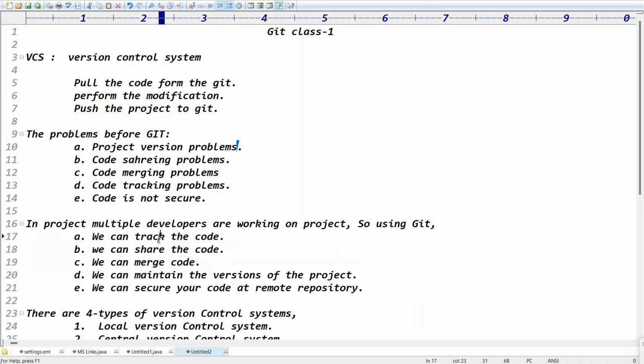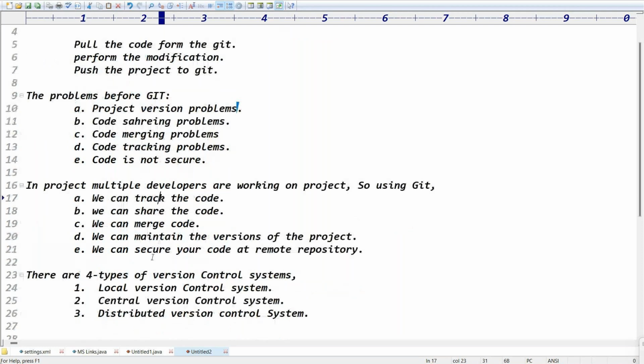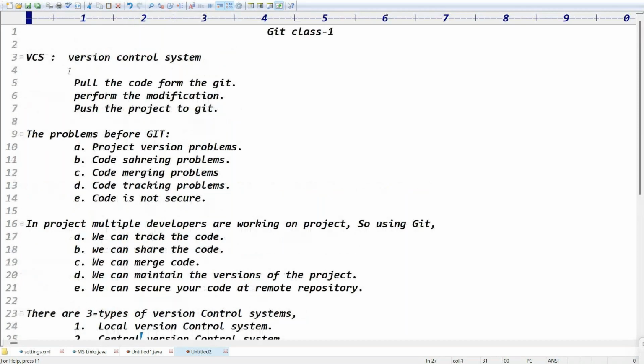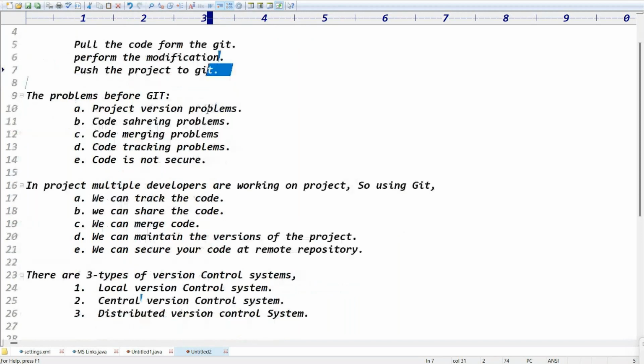How many types of version control systems are there? There are three types: local version control system, central version control system, and distributed version control system. In daily project life in the company, we pull the code from Git, perform the modifications, and push the project to Git.